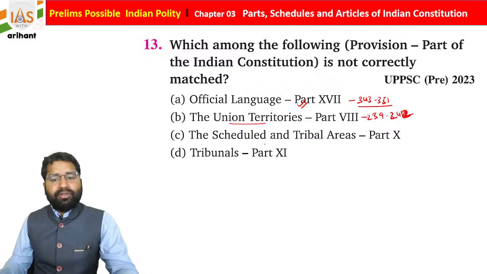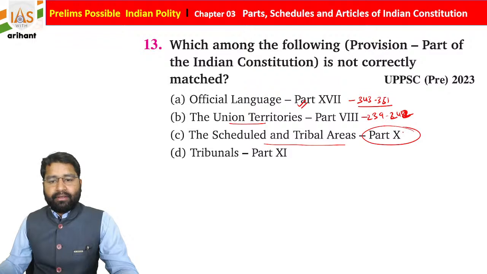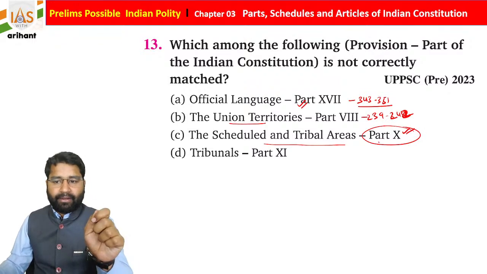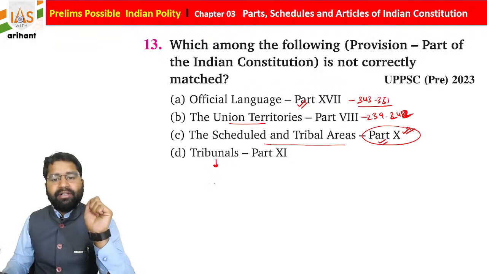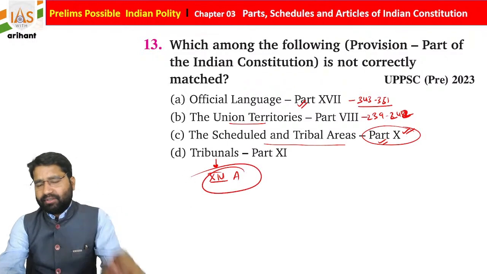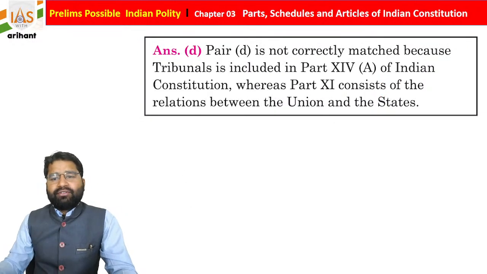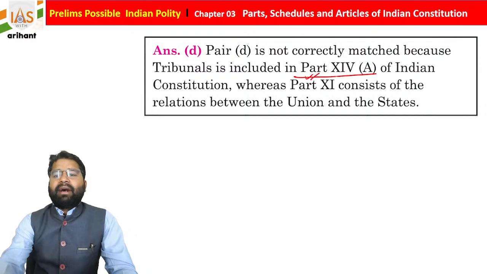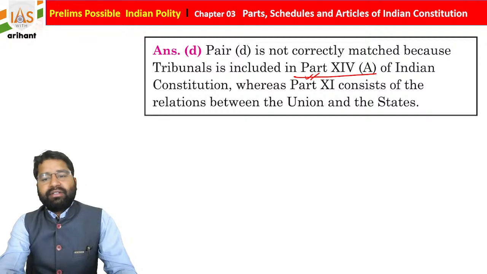Okay. Schedule and tribal areas, basically there will be Article 244, Part 10. And tribunals, once again we already discussed, it is mentioned under Part number 14A. Okay, so this is important, just try to connect it. So it is not correctly matched because it is Part 14A, not 11.